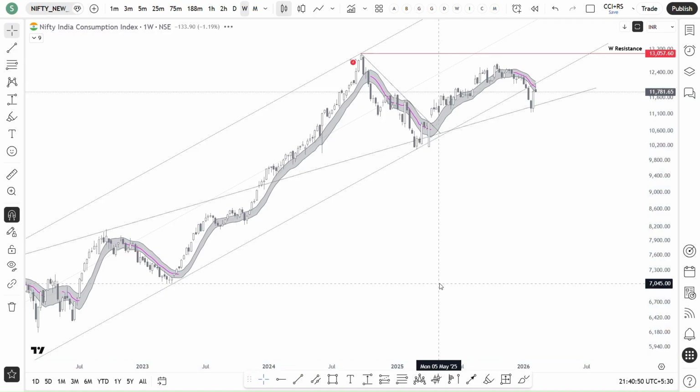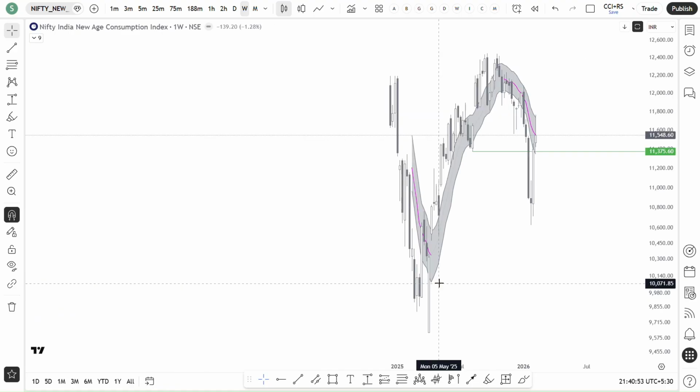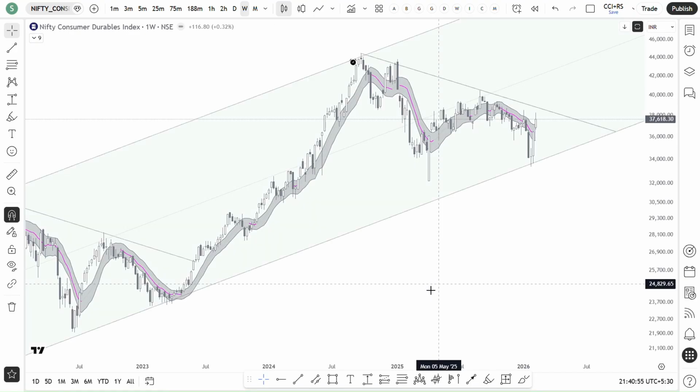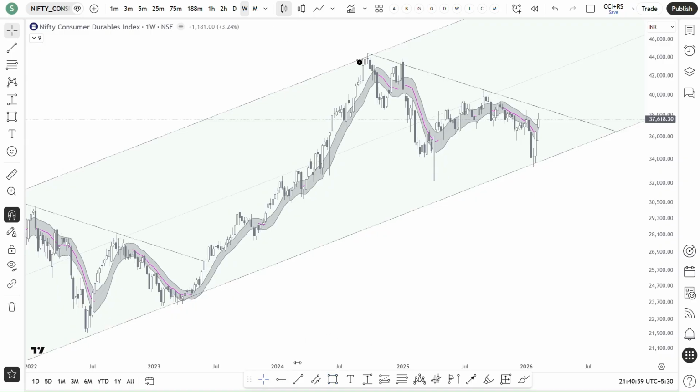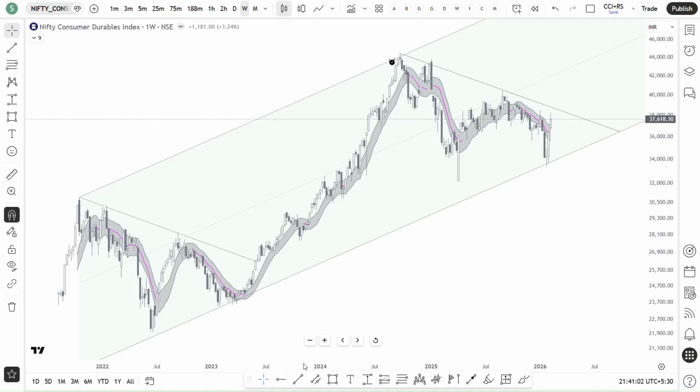And then the same with consumer durables. If you see the consumer durables weekly chart, it is in an uptrend channel, and similar behavior is happening. It is turning out the same way. Two weeks back, I think we discussed this multiple times.